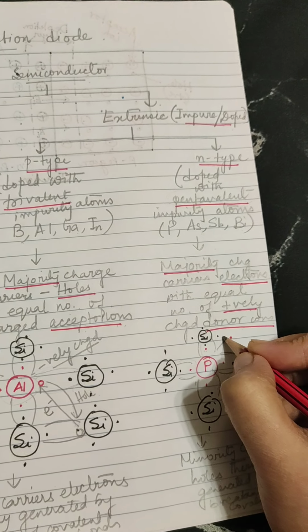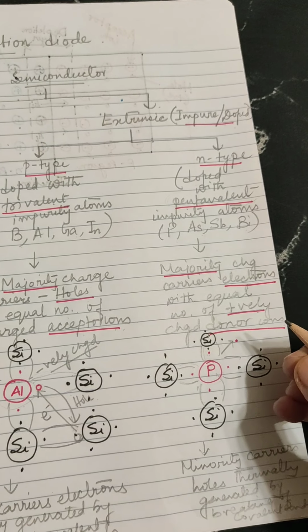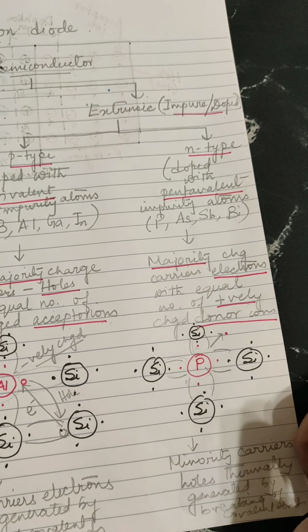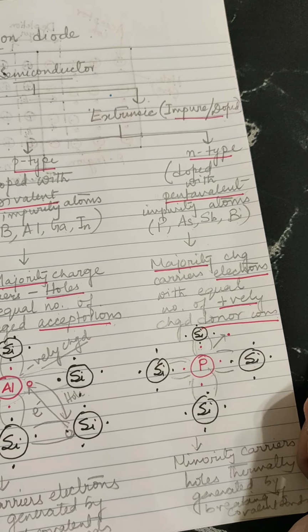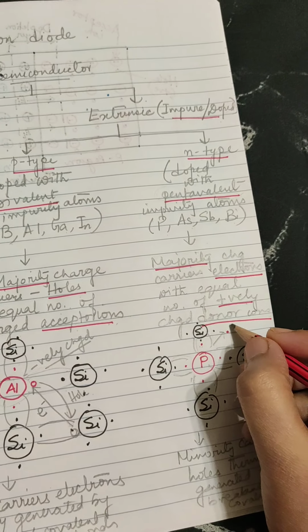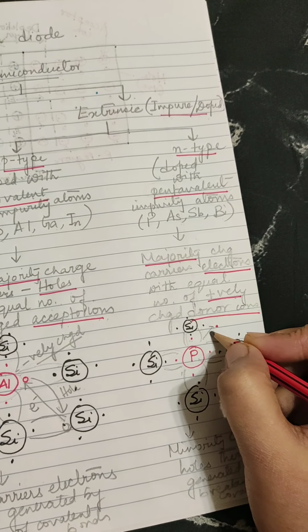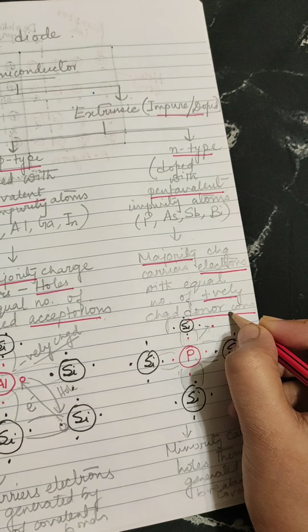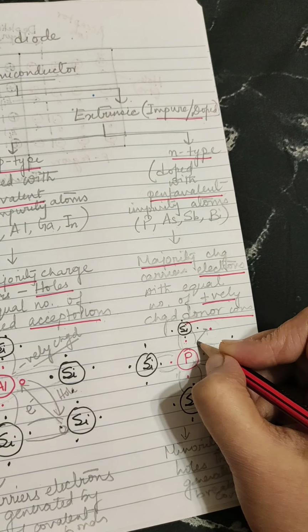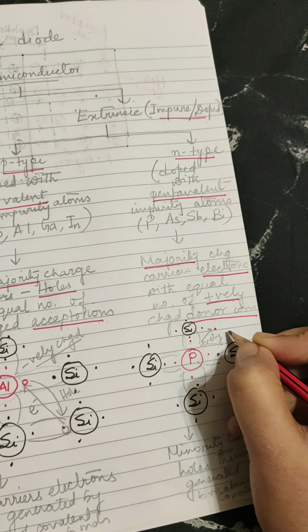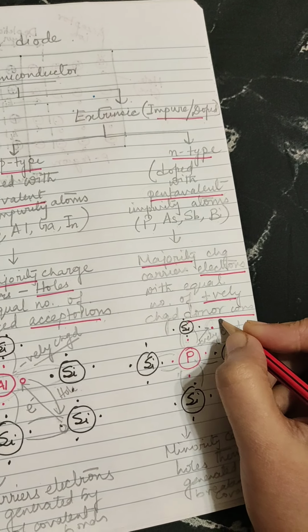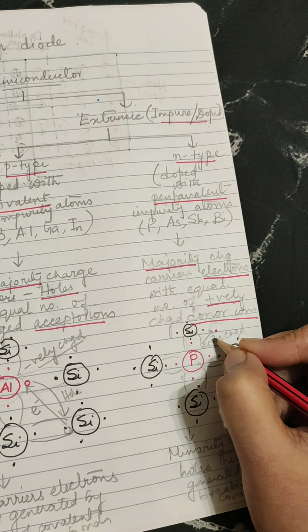The 5th valence electron is free, and with a little energy, I have told you how much that energy is, 0.01 electron volt for germanium and 0.05 electron volt for silicon crystal. With that little amount of energy, that is at room temperature, this fifth valence electron becomes free for conduction. So this phosphorus becomes positively charged because it is losing one electron from its orbit.